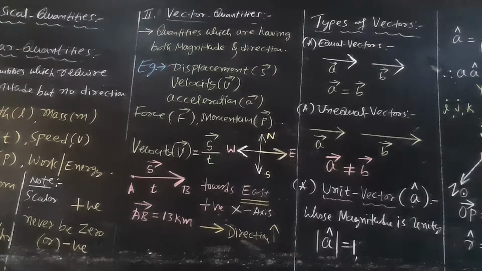Let us discuss the definition of velocity. Velocity is displacement by time. So a body moving from A to B covers a distance of 13 kilometer along a straight line, towards east, towards positive x-axis. Towards positive x-axis will give the direction of the displacement, and 13 kilometer will give the magnitude of the displacement. Therefore, you conclude that velocity is a vector quantity. Similarly, you can prove it for acceleration, force, momentum, etc.